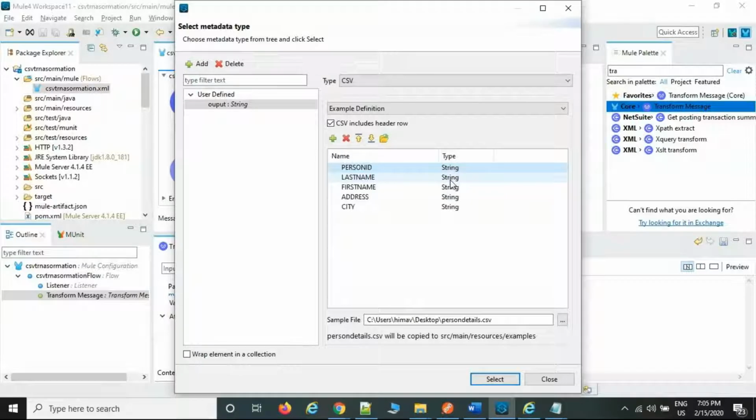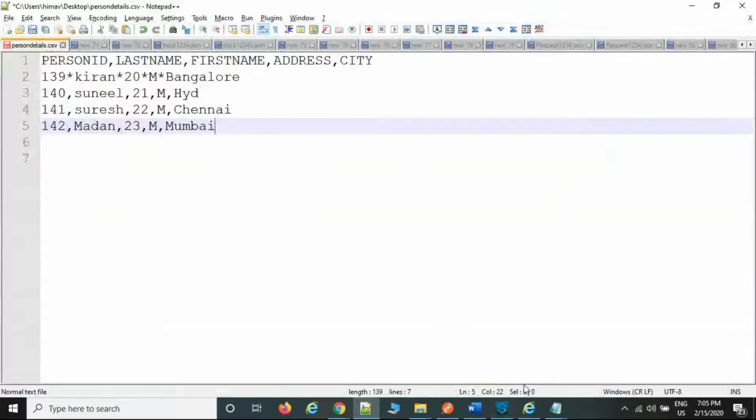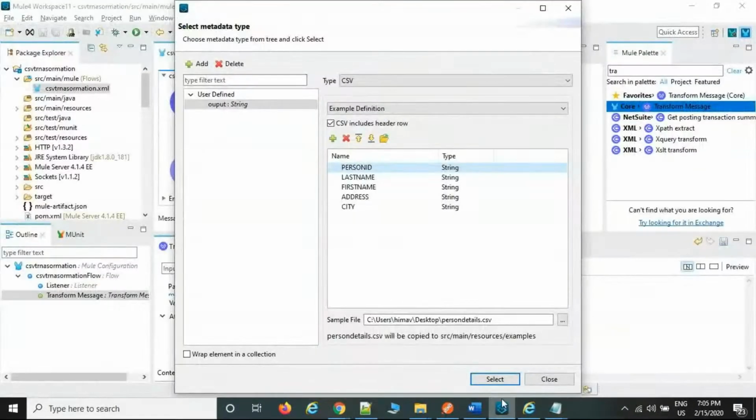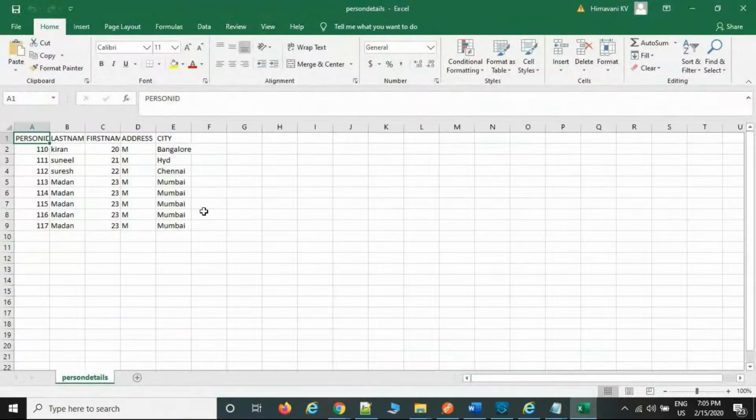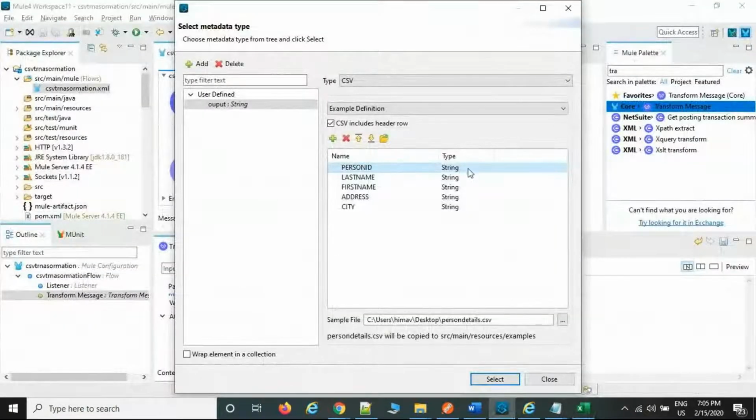Or else if you want to customize, because my source system is sharing the metadata, this is the sample file, this is the sample example. But my target system is expecting another format, because currently it is in capital letters, and if they are expecting small letters, you can create it also. And the data type, whatever they are currently sharing, person ID equals string, but the target system is expecting an integer, then you can modify it here.